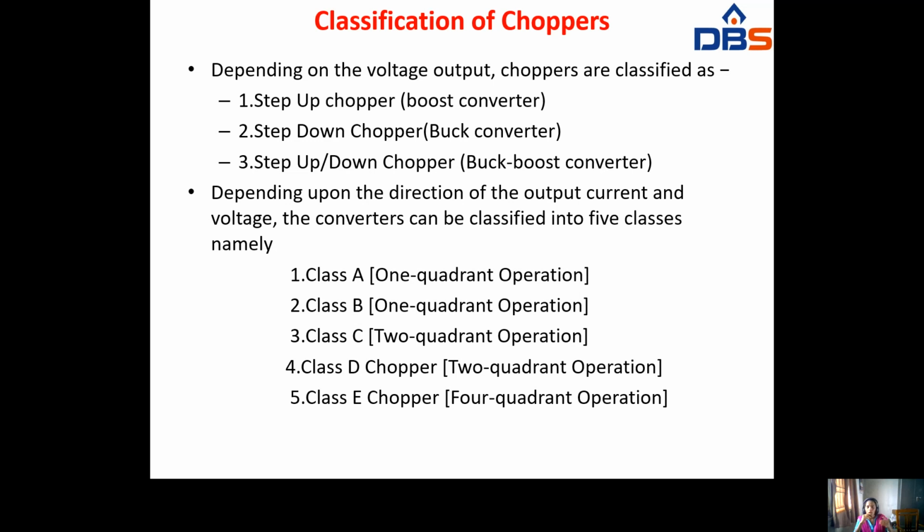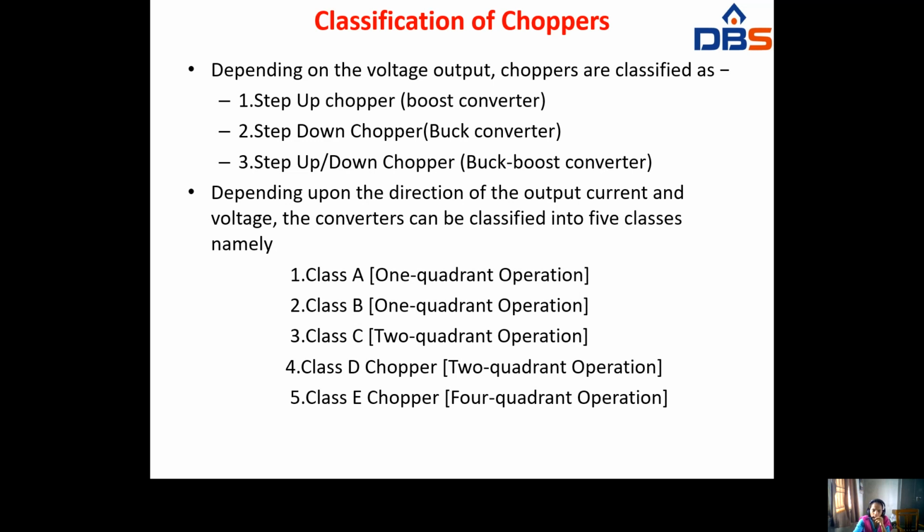So depending upon output voltage, we have classified choppers in three ways, and depending upon the direction of output current and voltage, the converters are classified into five categories. Class A is one quadrant operation. Class B is one quadrant operation. Class C is two quadrant operation. Class D is two quadrant operation. Class E is four quadrant operation. We have to see the operation of all these choppers.